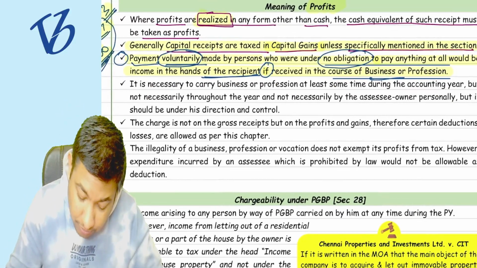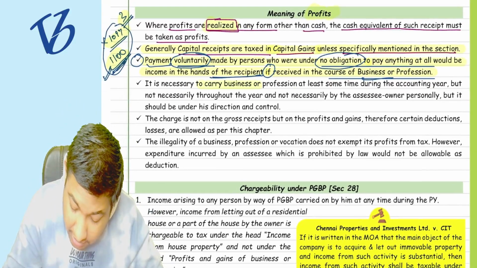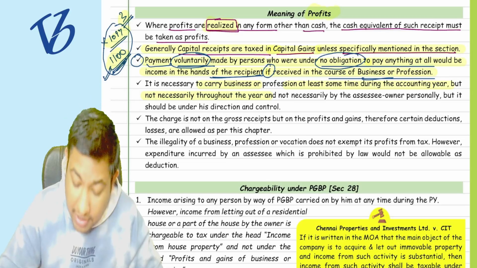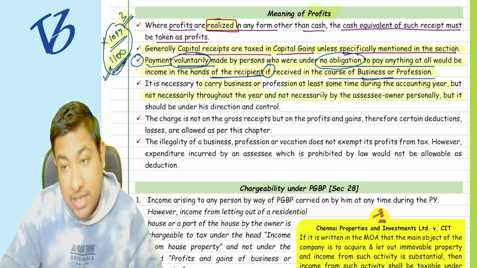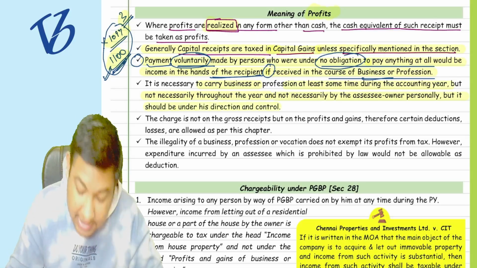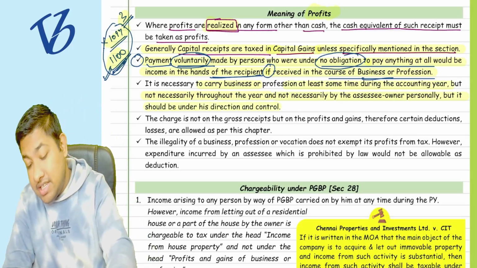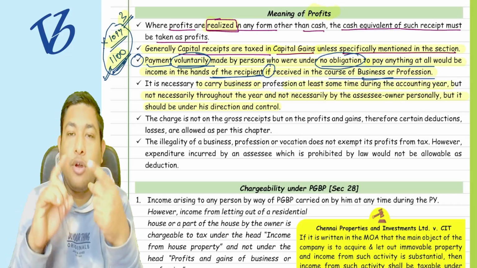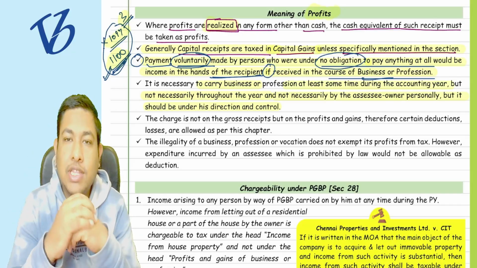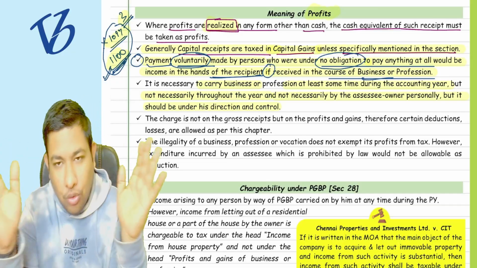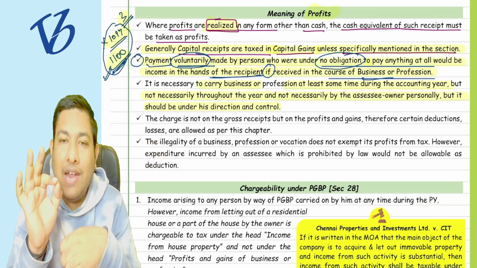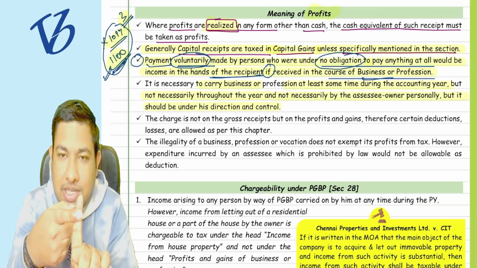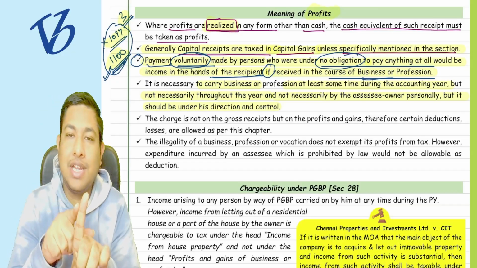It is necessary to carry on business or profession at least some time during the accounting year, but not necessary throughout the year, and not necessary that the assessee owns it personally, but it should be under his direction and control. So what is it saying? If you are talking about profits from business or profession, whether I have to carry on the business for the whole year, no, it is not necessary. Even if I have done business for at least one day, the one day income is going to be taxable under the head PGBP.